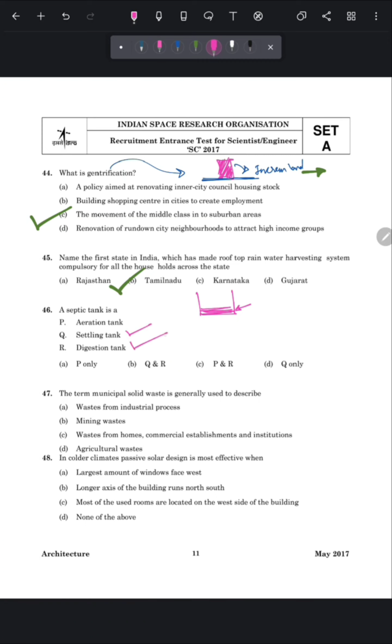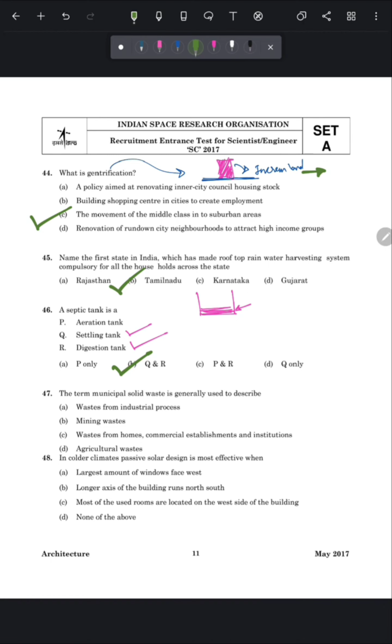That's why it is also known as digestion tank. So the correct answer of this question is option number B, Q and R. So a septic tank is generally a settling tank and also a digestion tank. And what is the definition of a septic tank? So a septic tank is generally an underground chamber, and it is a very common practice of domestic sewage treatment. Now move to the next question.